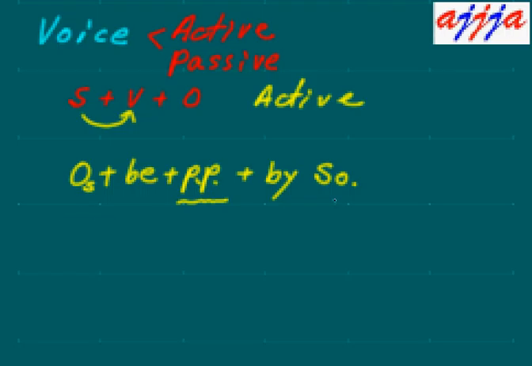That means you exchange them, right? Let's say, I love you. This one right here, you, is the object, so you change it to subject.